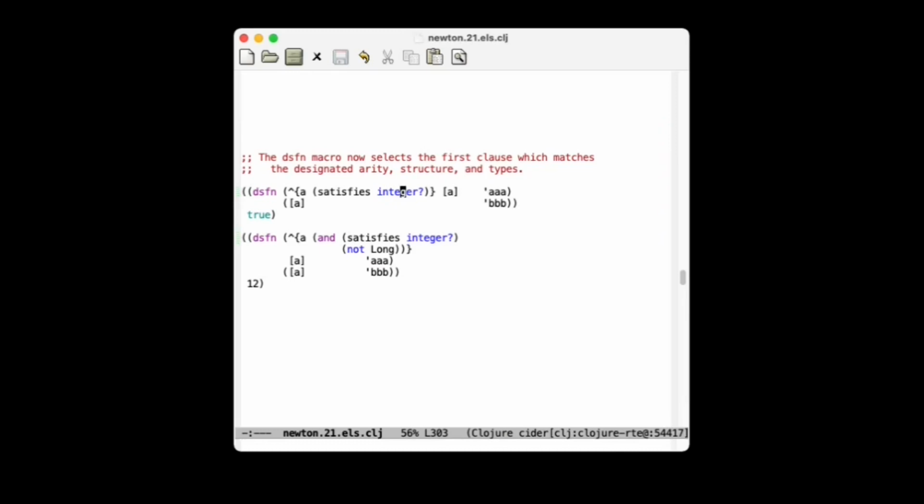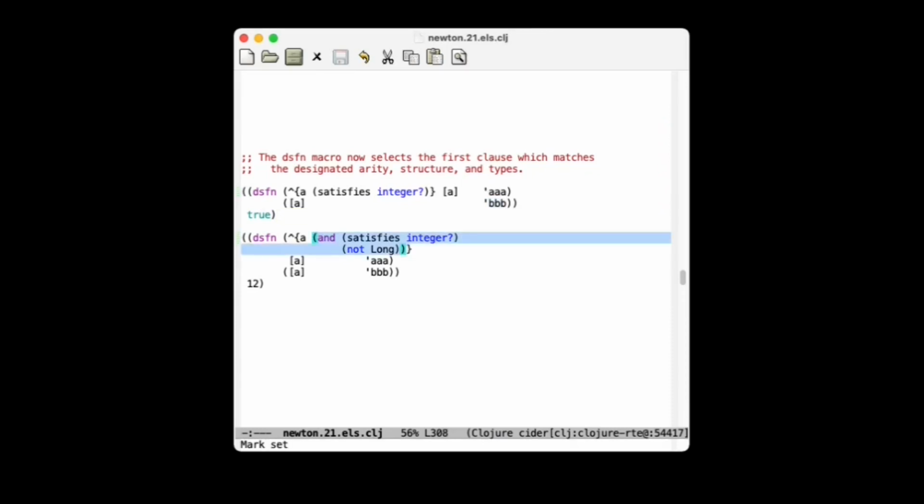So a Clojure programmer, when faced with the system Genus, is very likely to want to use these predicates that he's already been using for the last many years of his Clojure experience. So satisfies gives an interface to those predicates. The user can write his own predicates, of course, but typically they will really want to use these built-in predicates. So the piece of code here asks, is true a value which satisfies the integer? predicate? No, it's not. So the BBB gets evaluated.